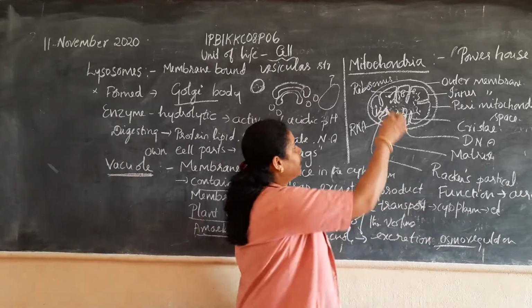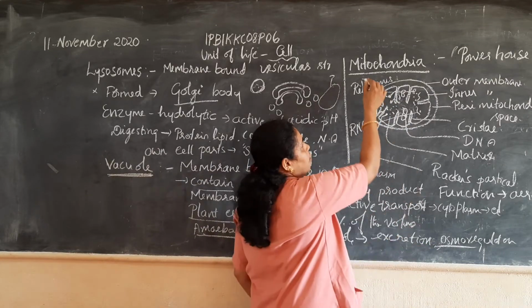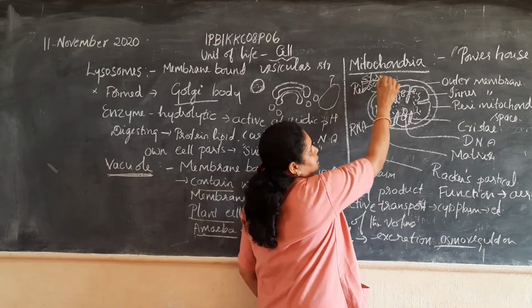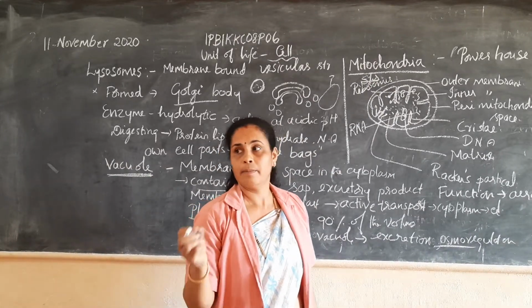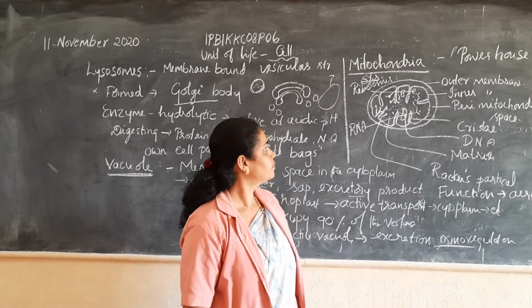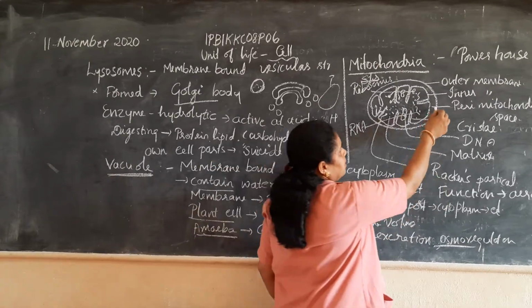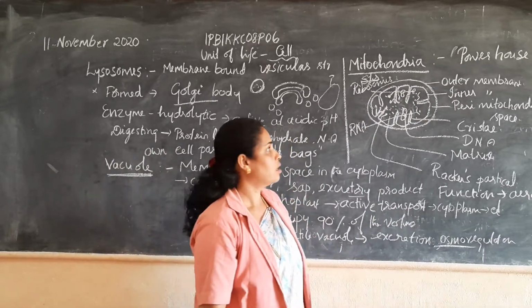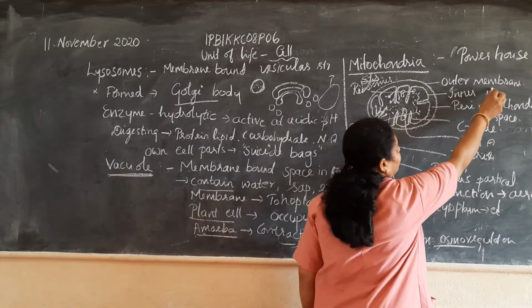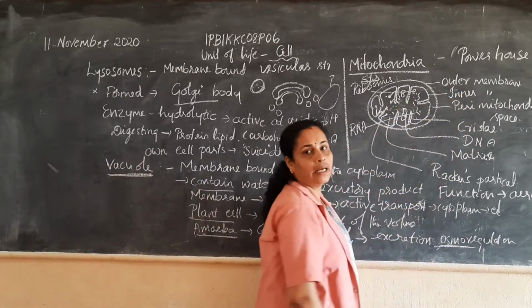So first let us study the structure of mitochondria. Mitochondria is plural, mitochondrion singular. See, there are two membranes: one is the outer membrane and another is the inner membrane.